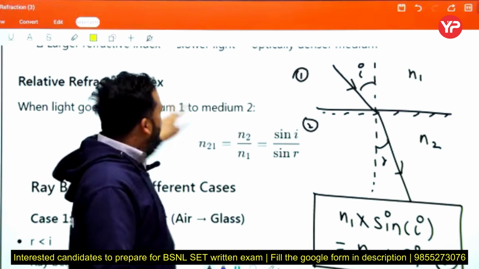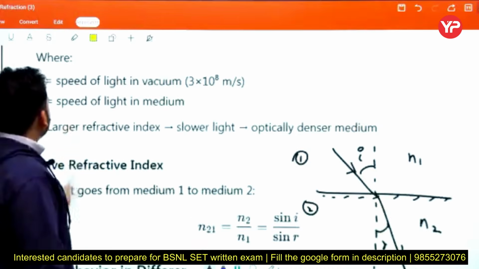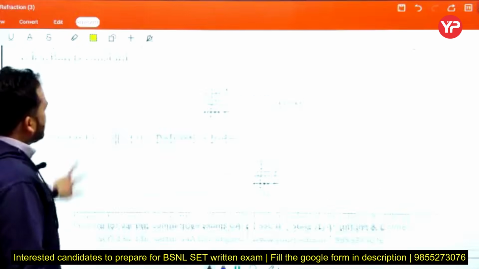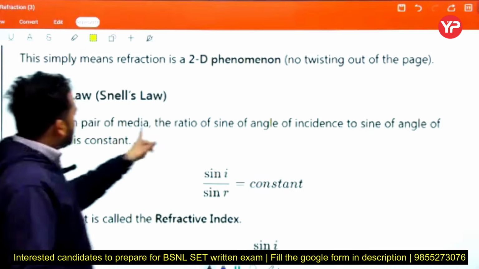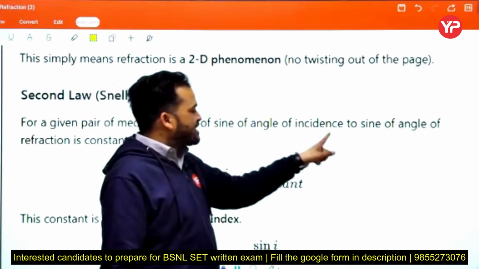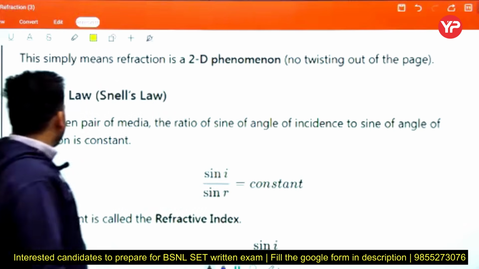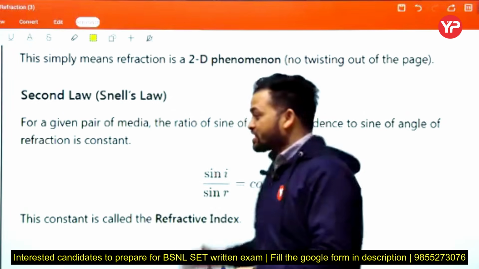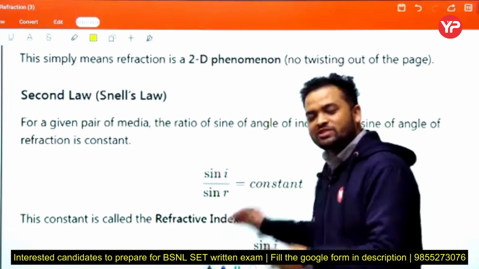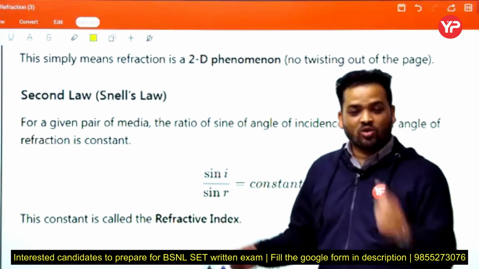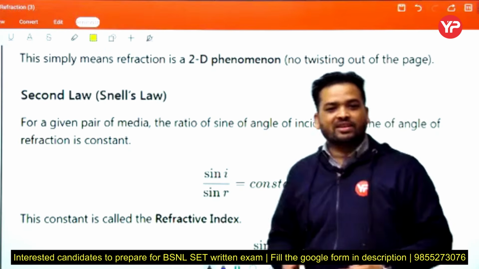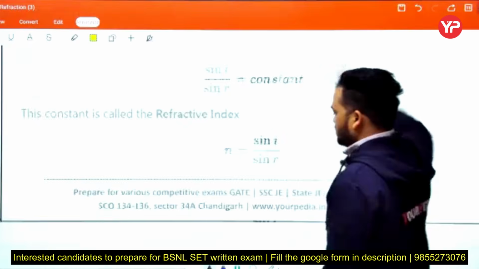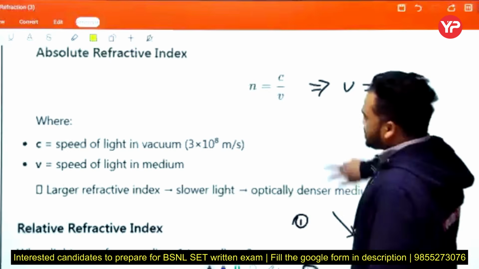That's why we explain that the ratio of the sine of the angle of incidence to the sine of the angle of refraction is constant, because the ratio of two refractive indices is a fixed, finite, constant value. Now is Snell's law clear or not?